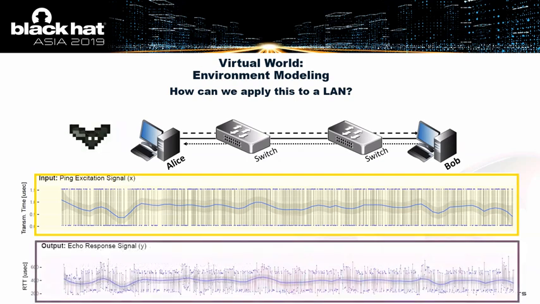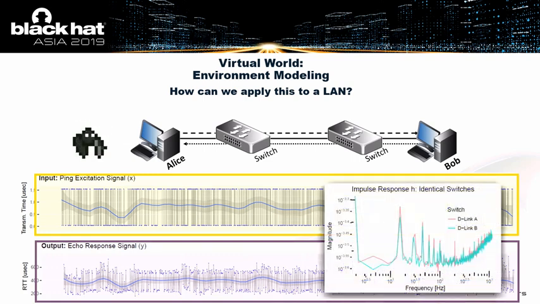When Bob receives that signal, he's going to automatically reply as you would in a ping. And what Alice is going to do is she's going to measure the round trip times for each of those pings. And as you can see, the echo that Alice gets back reflects the original signal being sent, which makes sense, as you would expect from an echo. But it's not the same as just taking the round trip times over the network, because all the hardware and certain physical defects in the system and algorithms and software of all the switches and components, including Bob along the way, apply a dynamic effect on the echo that we receive.